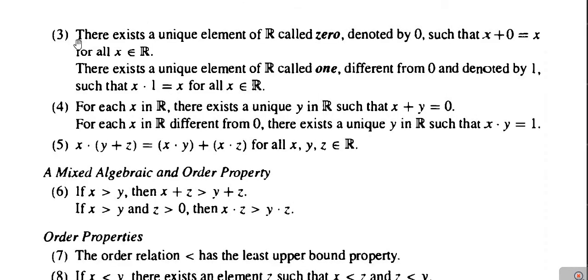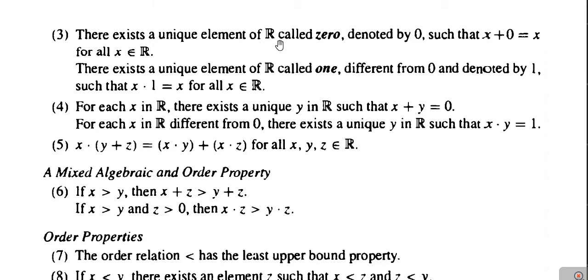Next, the third property is that there exists a unique element of R called 0, denoted by 0, such that x plus 0 is equal to x for all x belonging to R. This means that there exists an identity element under addition in R. Also, there exists a unique element of R called 1, which is different from 0 and denoted by 1, such that x times 1 is equal to x for all x belonging to R, which means that there exists a multiplicative identity which we denote by 1 in the set capital R.